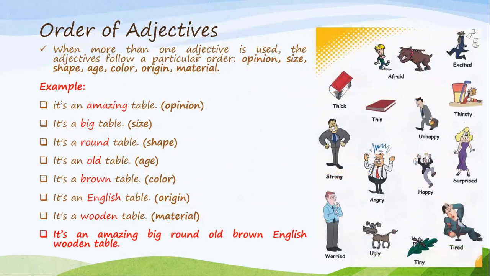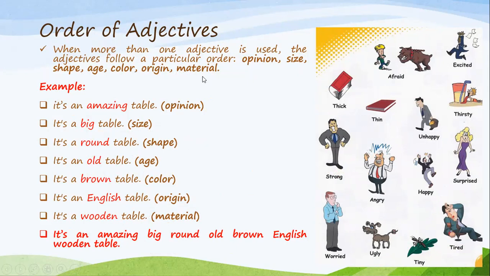Now we have the order of adjectives. Sometimes we're describing something and we're using more than one adjective, maybe two or more, and a person might get confused which adjective to write first. So there is a rule for them and they should be ordered. When more than one adjective is used, the adjectives follow a particular order. First, we state the opinion and then the size, then the shape. After that, the age, color, origin, and lastly, the material.